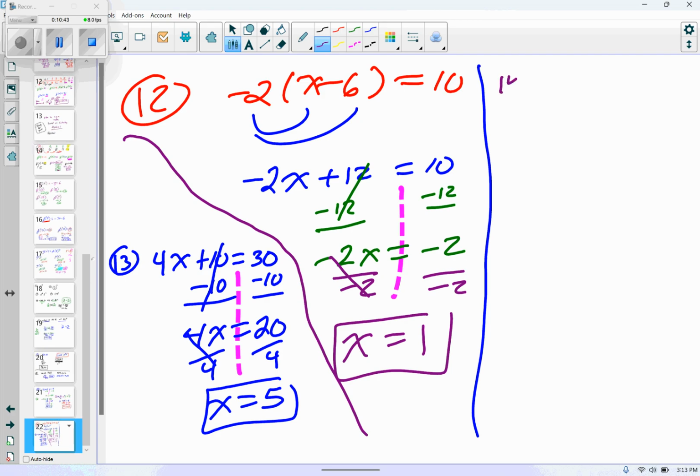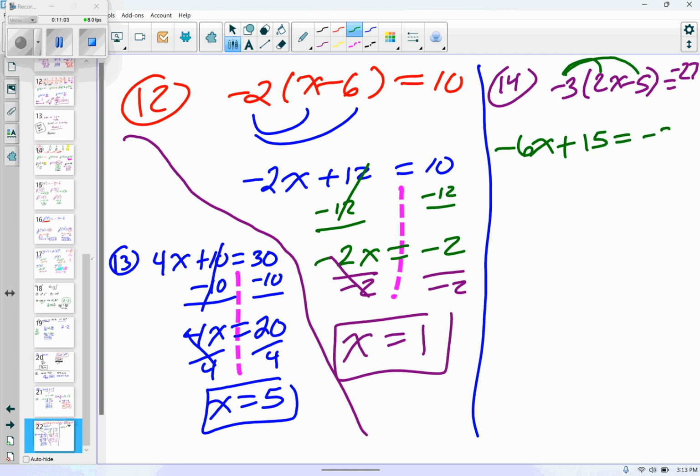And number 14 we'll squeeze over here. Negative 27, right? Okay. What should I do with that negative 3 first? Distribute it. We got negative 6x plus 15 equals negative 27.